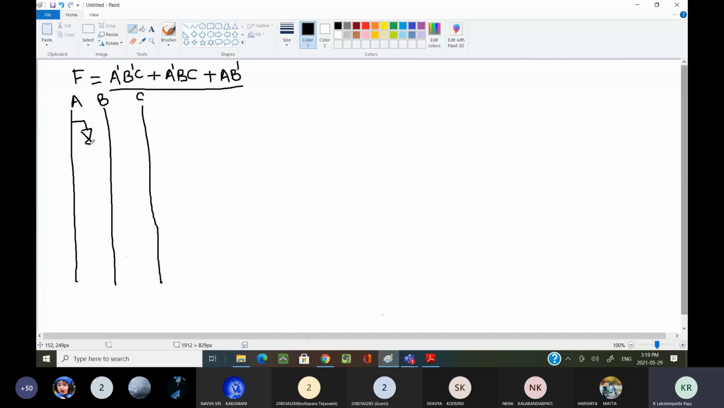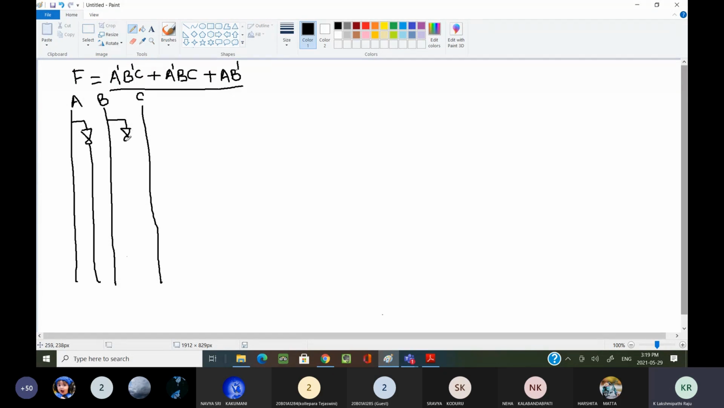Here I am drawing one gate, whether it is visible to you or not. This is the NOT gate symbol. This is one logic gate, the NOT gate. It will complement whatever input you provide. That will be complemented by this NOT gate.